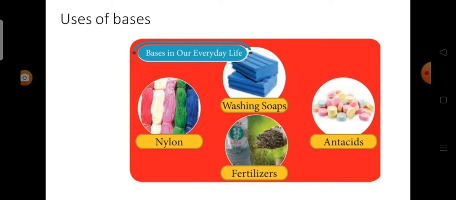Potassium hydroxide is used to make bathing soaps. Sodium hydroxide is used to make washing soaps. Calcium hydroxide is used for whitewashing. Aluminum hydroxide is used in the manufacture of fertilizers, nylon, plastics and rubber.